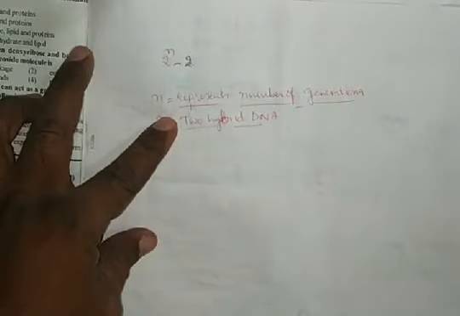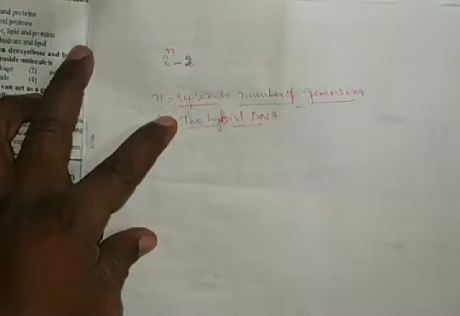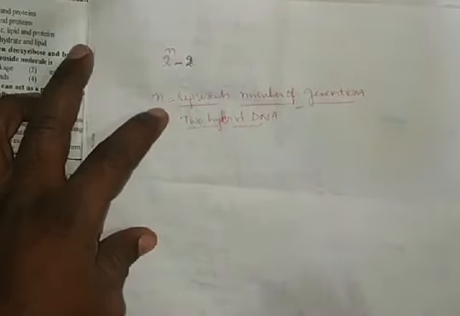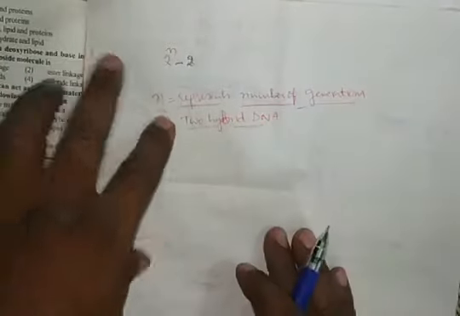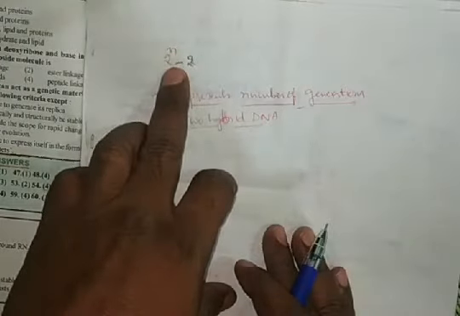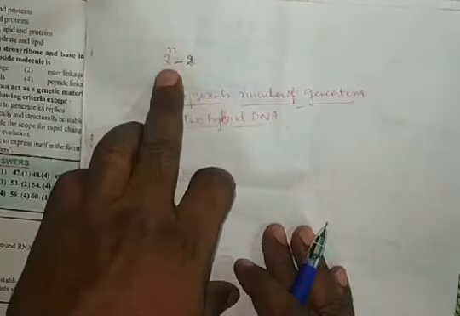For example, if DNA is cultured in N14 containing ammonium chloride for 3 generations, or 4 generations, or 5 generations, then what is the ratio of heavy and light DNA? Then we need to apply this formula, 2 power n minus 2.